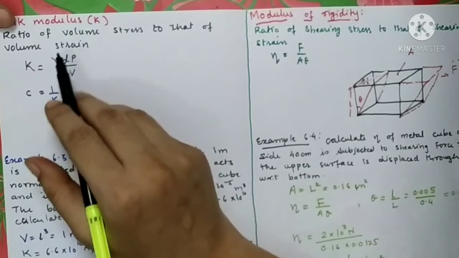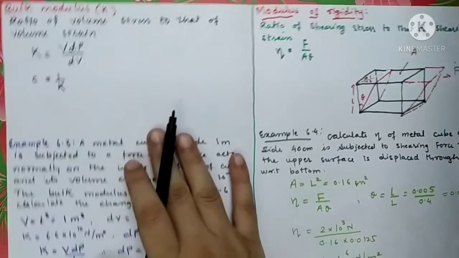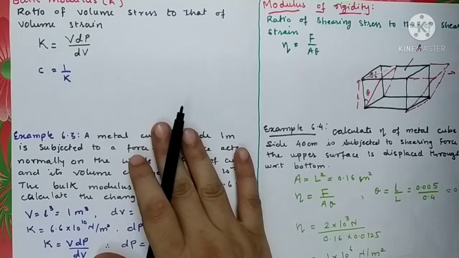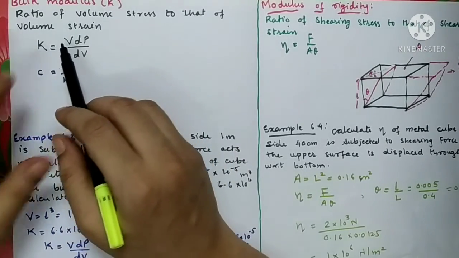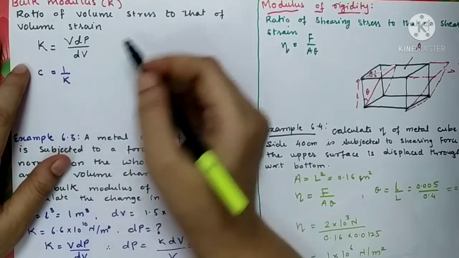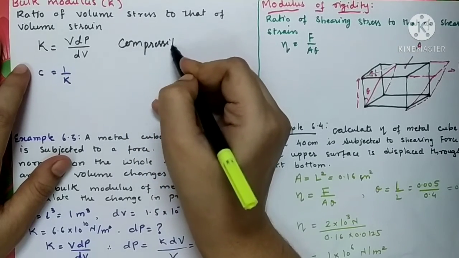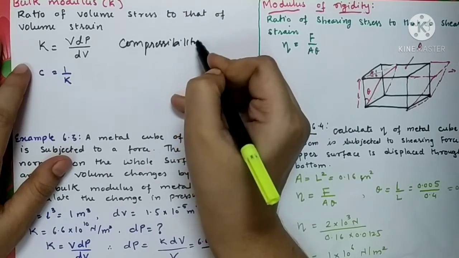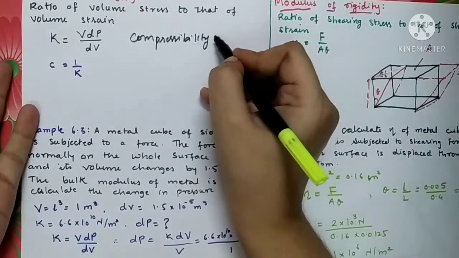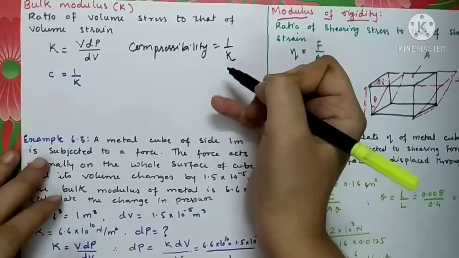One more important thing, as we have studied, bulk modulus is denoted as K, and the reciprocal of bulk modulus is called compressibility. Compressibility is a reciprocal of bulk modulus.